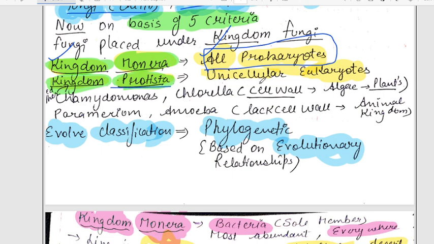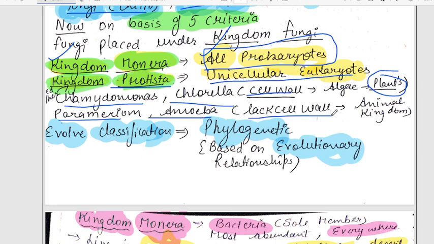Next is Protista, which has unicellular eukaryotes. Unicellular means single cell. Eukaryotes means well-defined organelles and nuclear membrane. Single-celled eukaryotes are found in Kingdom Protista, like Chlamydomonas and Chlorella, which have a cell wall. They were earlier placed together in the plant kingdom, not now. Now they are placed in Protista. Paramecium and amoeba, which lack a cell wall, were placed in the animal kingdom, but now these four are placed in Kingdom Protista.